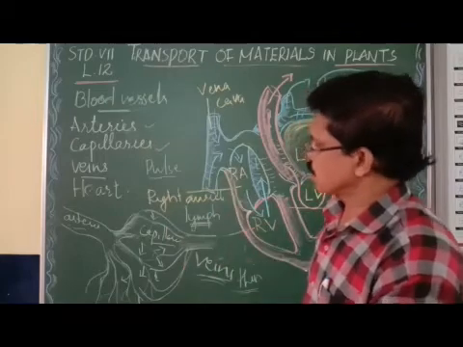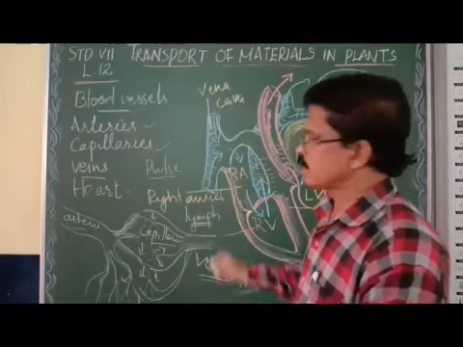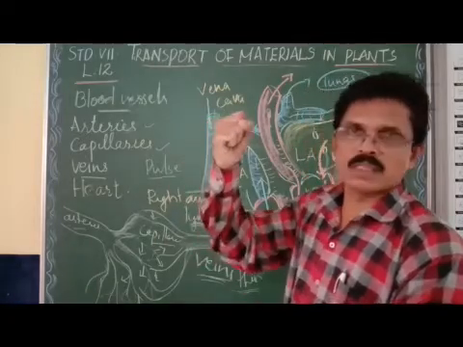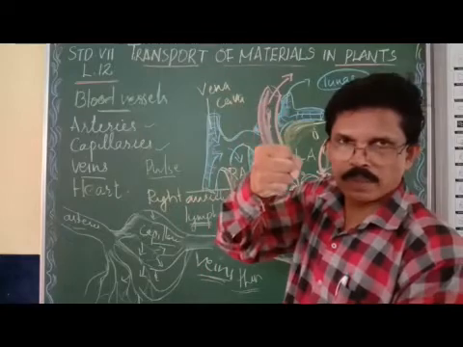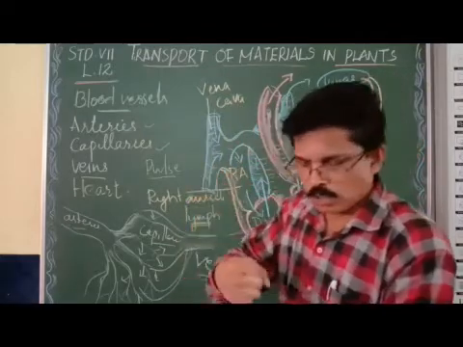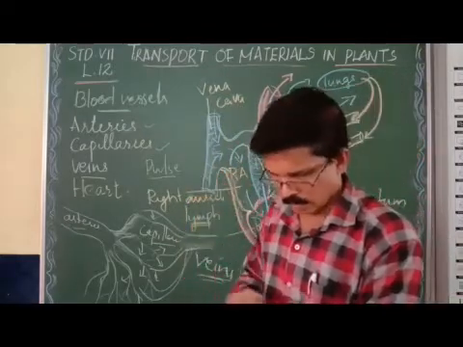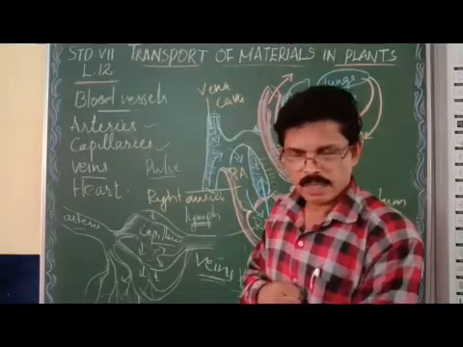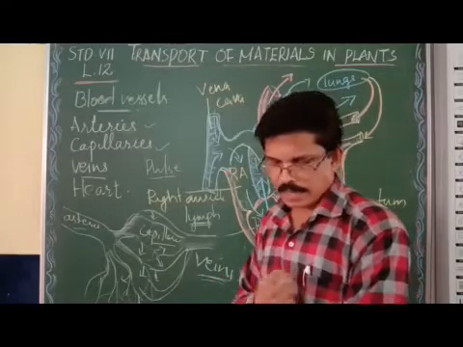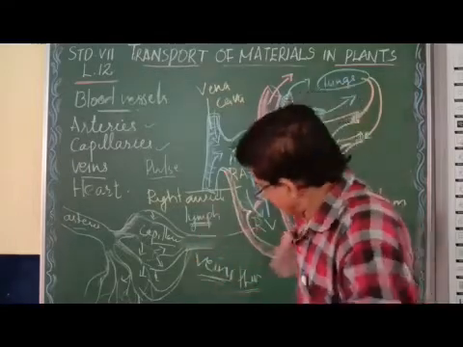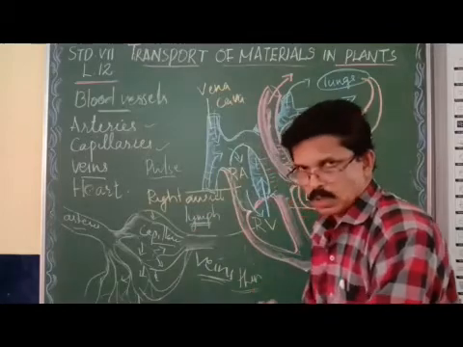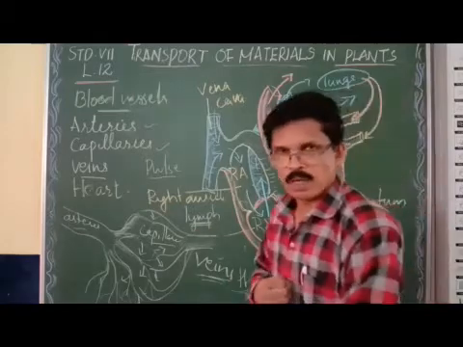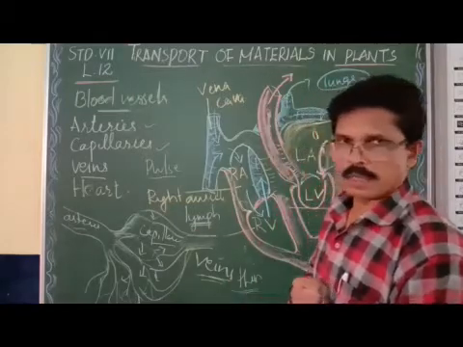Now let's come to the structure of the heart. The human heart is just about as big as the size of the fist of a person. This heart is located between the lungs. There are two lungs, and between the lungs, the heart is located. There is a slight tilting of the heart to the left side, but it is at the center of the lungs, and near the diaphragm.